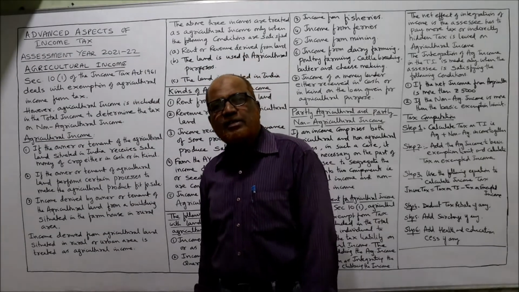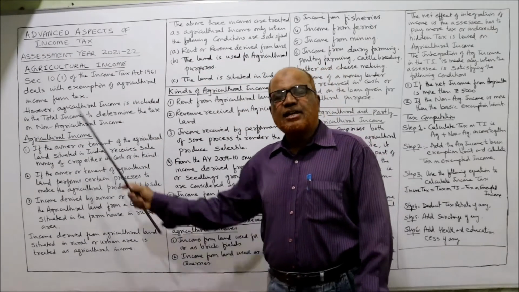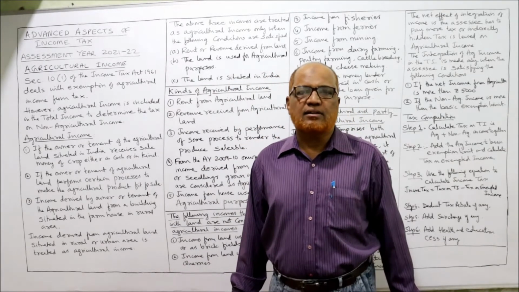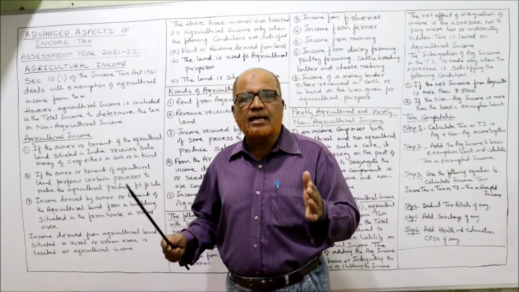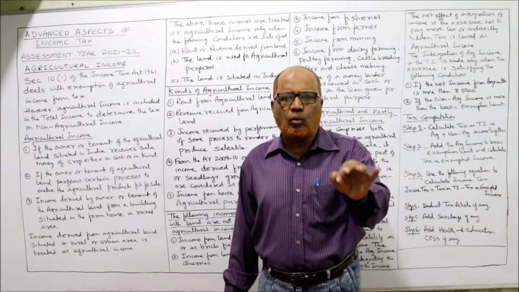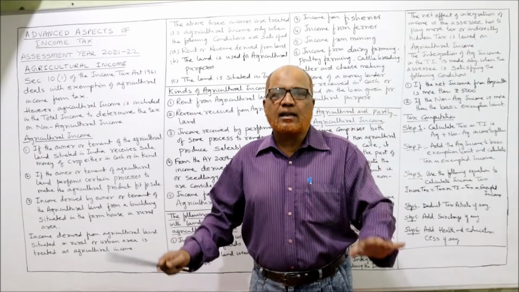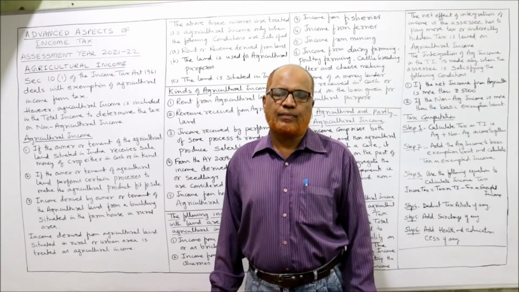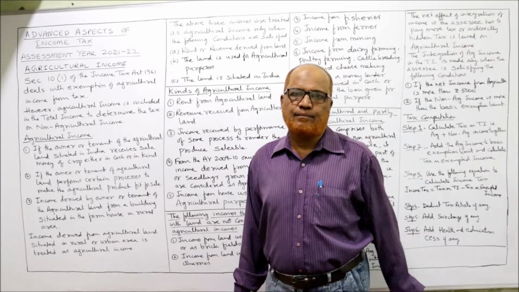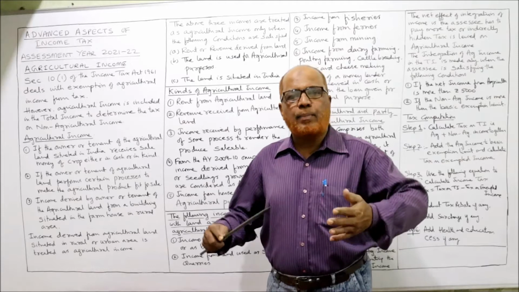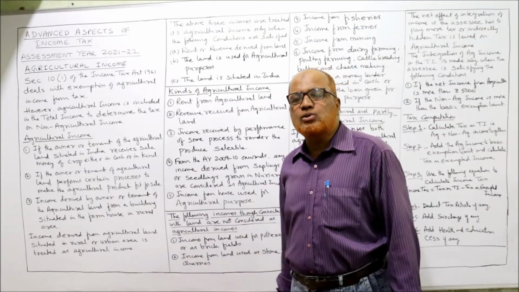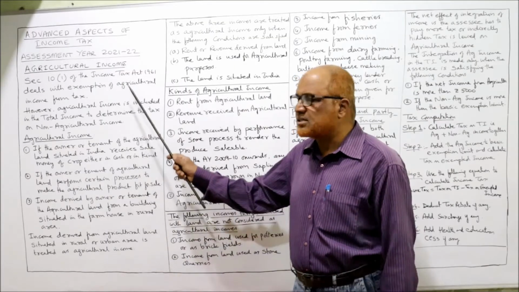Now, viewers, I'm going to explain agricultural income. Section 10(1) of the Income Tax Act 1961 says that agricultural income is exempt from tax. In simple words, if an assessee has only agricultural income, the complete agricultural income is exempt from tax. This exemption is given mainly because agricultural income is a state subject. The state government can plan regarding tax on agriculture; it is not the central government's decision. That's why, according to Section 10(1), agricultural income is exempt.